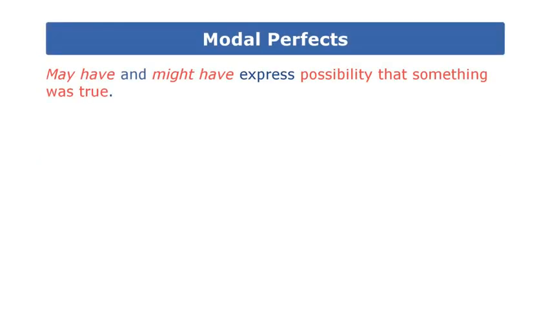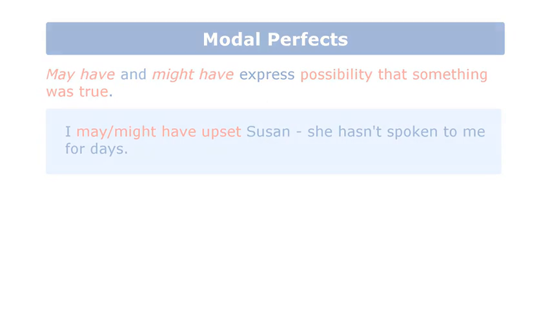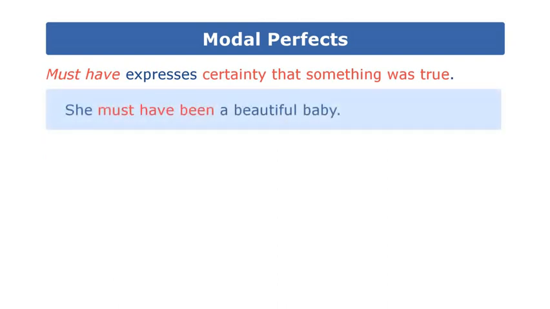May have and might have express possibility that something was true. I might have upset Susan. She hasn't spoken to me for days. Must have expresses certainty that something was true. She must have been a beautiful baby.